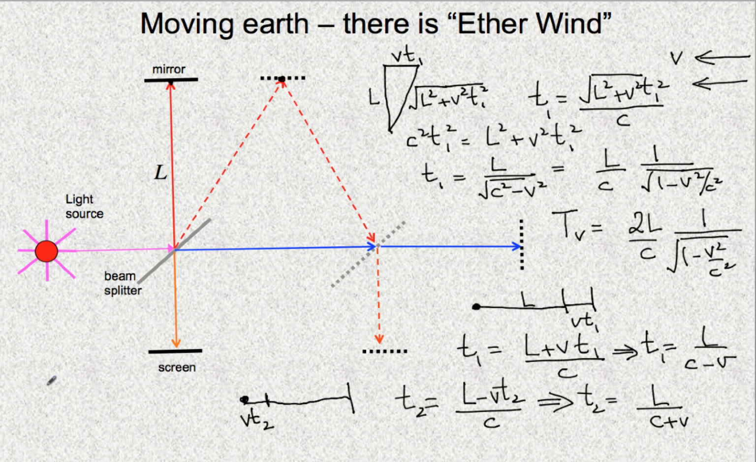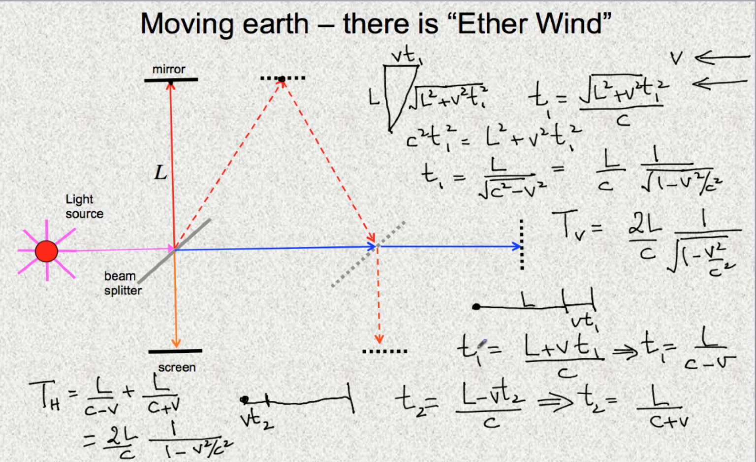I'm running out of space, but let's write the horizontal answer. That is L divided by c minus v, that's T1, plus L divided by c plus v. And that is equal to, you can just check this, 2L over c times 1 over 1 minus v squared divided by c squared.